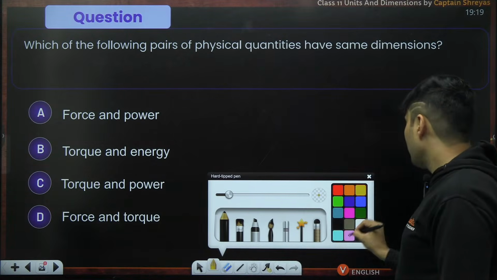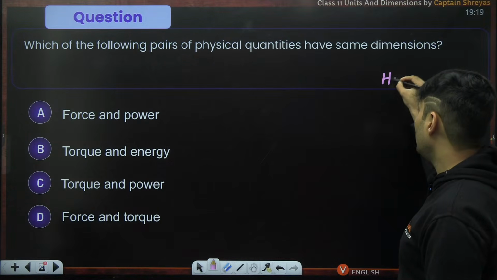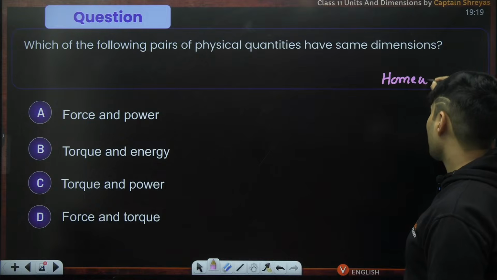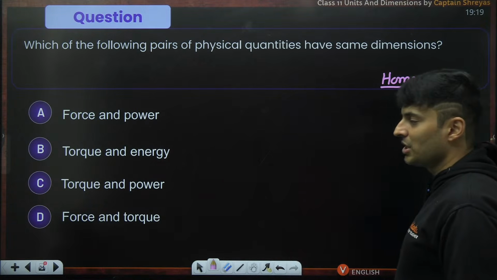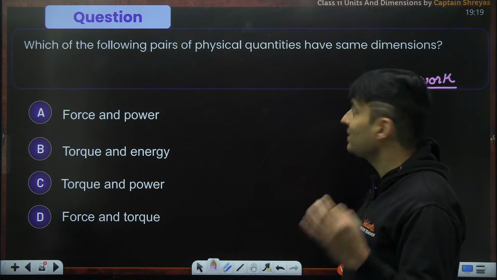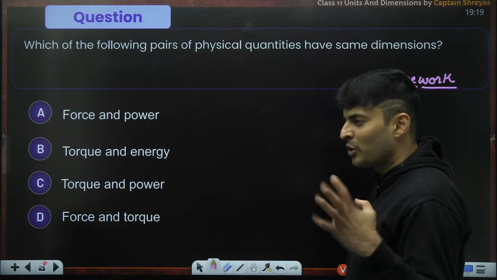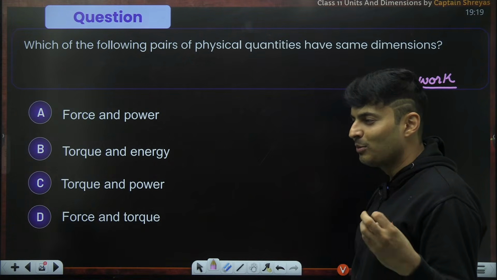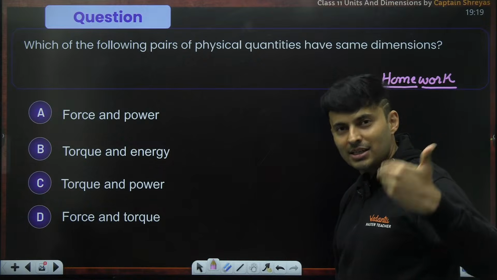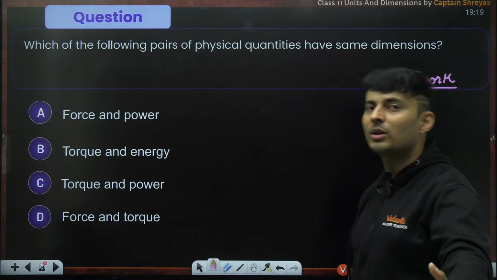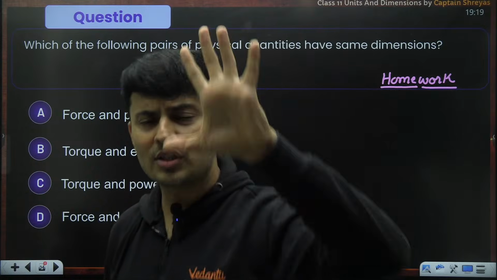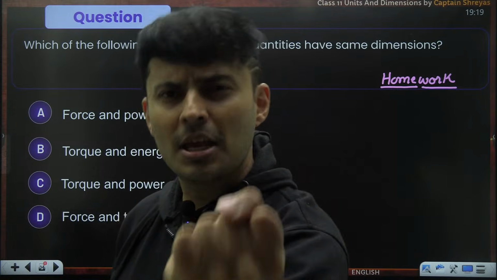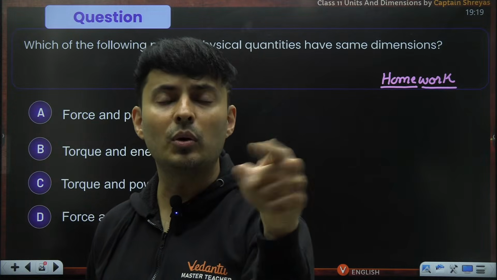Anyways, now I have kept a homework question for you. You'll have to do a little bit of research for this. You might have to read some stuff. The question is, which of the following pairs have the same dimensions? You will find it in many books also, and that will probably make you more interested towards newer and newer topics. It's not always going to be whatever is taught in the lecture. You have to do your own research.